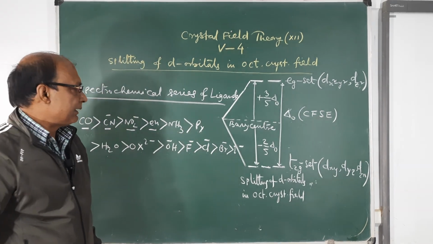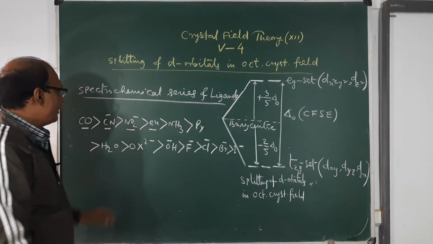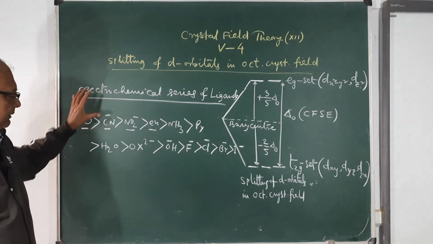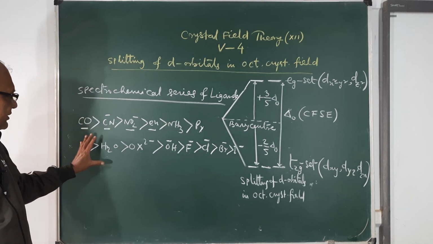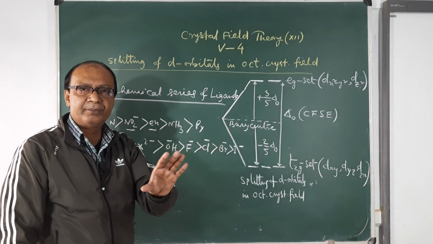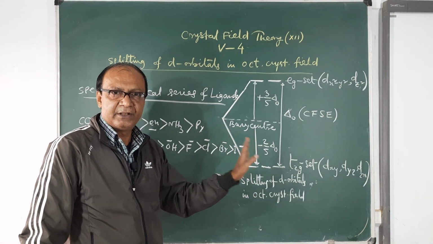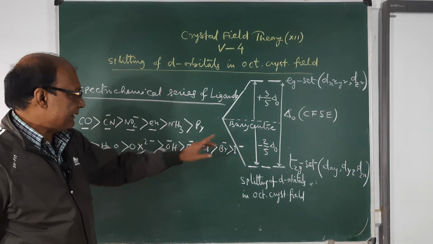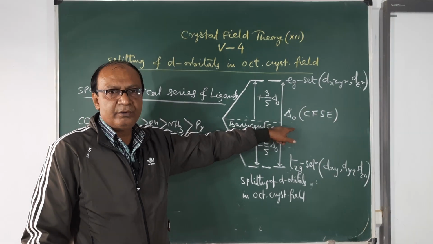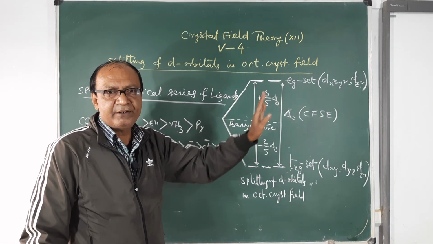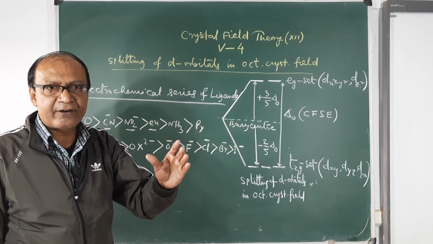Now see, on the basis of experiment, crystal field theory has arranged the ligands on the basis of their field strength. It's a very good point. Now see what happens if the delta O value is much higher, when we talk about electron filling.